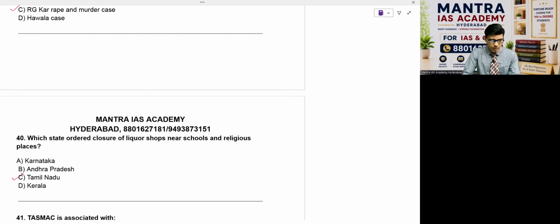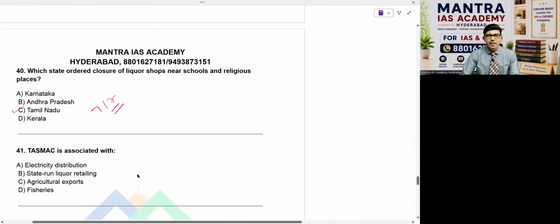Tamil Nadu. Now, I want to tell you that almost 707 shops, right, have been closed among all these outlets. So this all comes under TASMAC. What is TASMAC? I'll tell you in the next question. 717 outlets closed purely, within days of time, that is the impact. Now they have taken the decision, and it will be implemented.